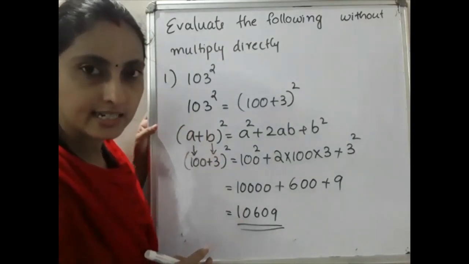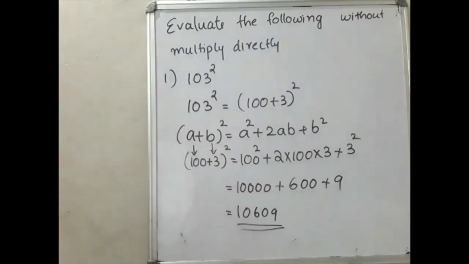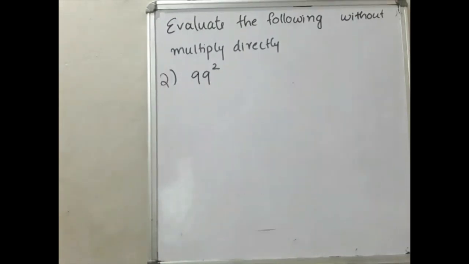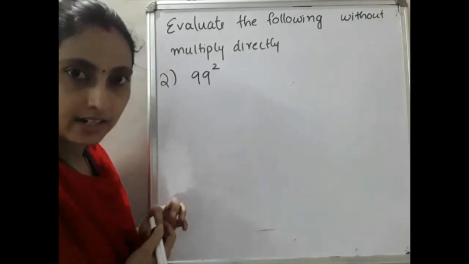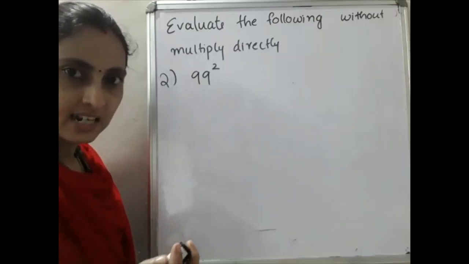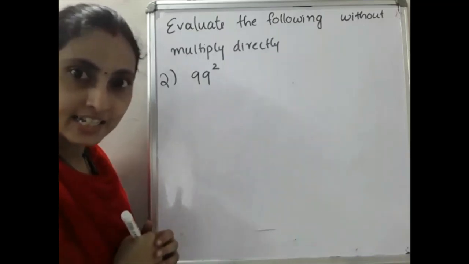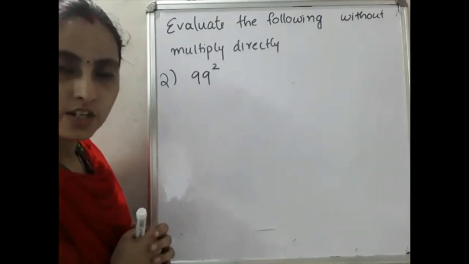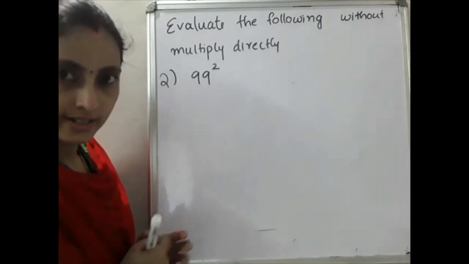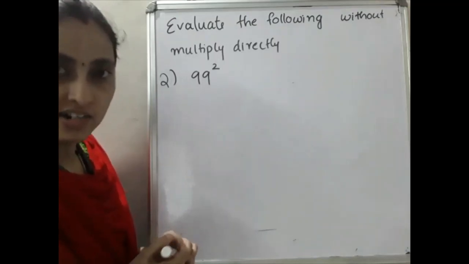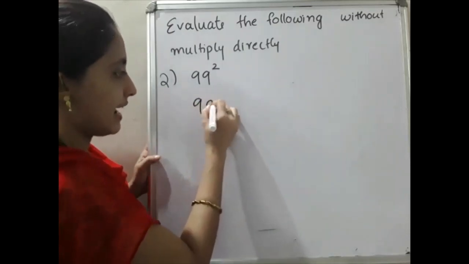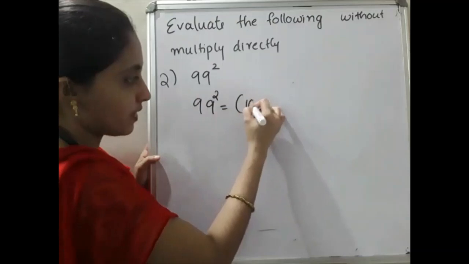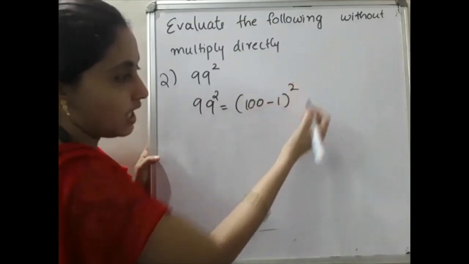Yes, shall we move to the next? Yes, please write down the next question. Next one is 99 square. How will you write 99? Yes, 90 plus 9 you can write, but that will be complicated. If it is a multiple of 100, that is easy for you. Can we write it in terms of a multiple of 10? Yes, how? Yes, 100 minus 1 is what? 99. So you can write 99 square is equal to (100 - 1) the whole square.